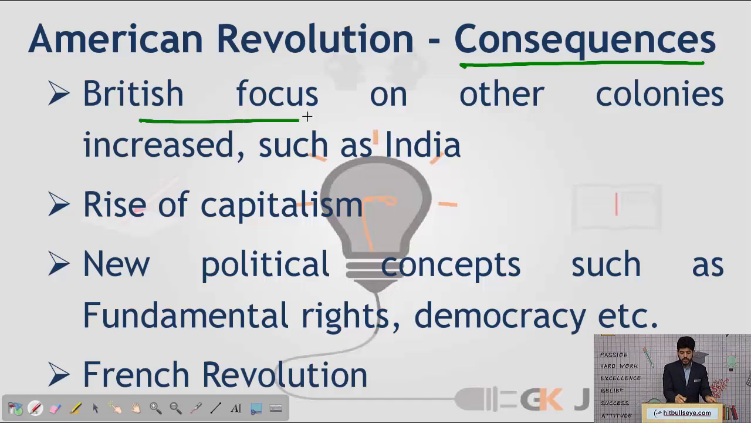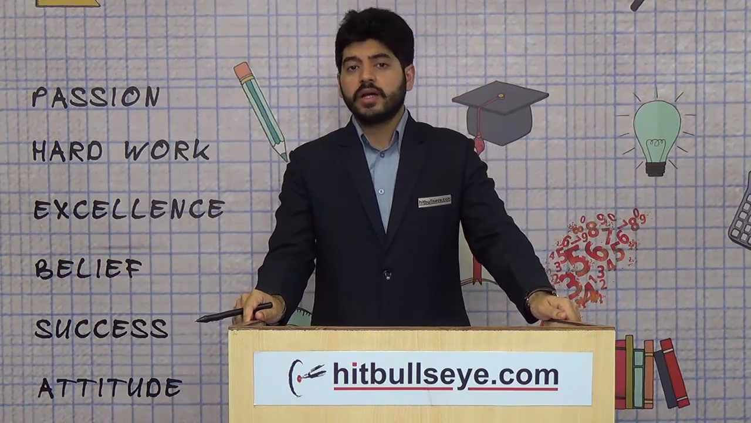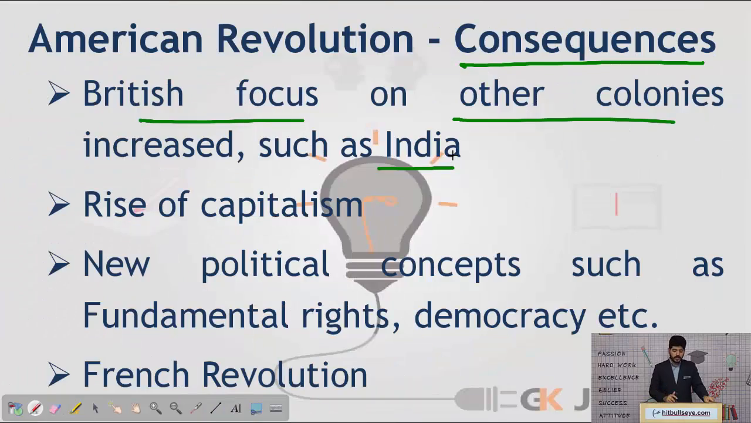Firstly, British focus on other colonies increased, especially in India. So we can relate how the American Revolution had an effect on Indian history as well. Secondly, it also led to the rise of capitalism, because America, now being independent, could formulate its own policies, which ultimately resulted in capitalism, which as of today we all know what it is.